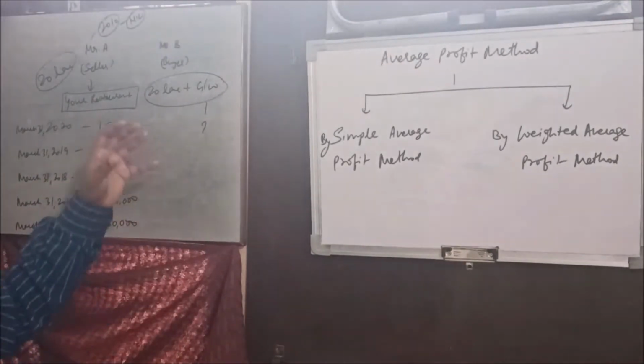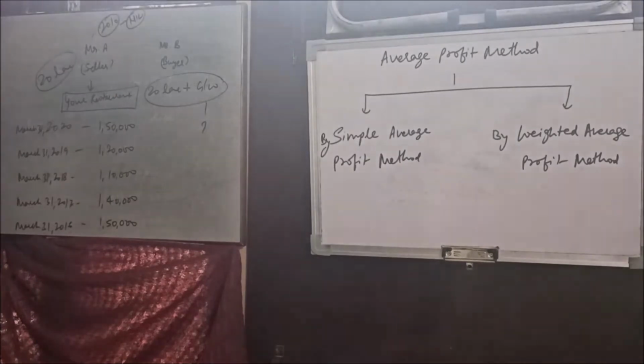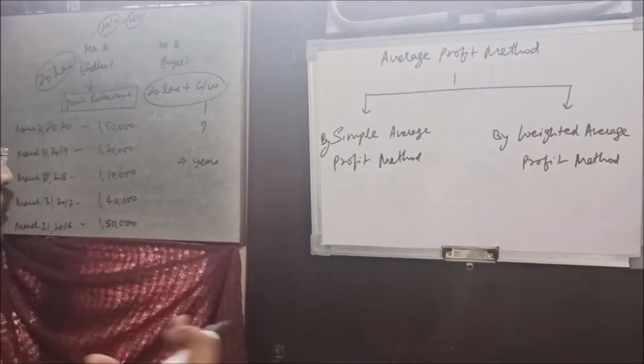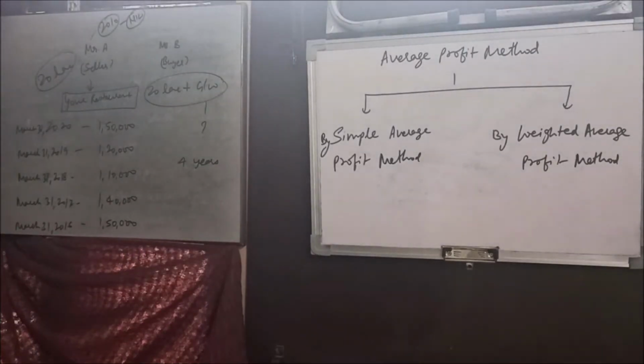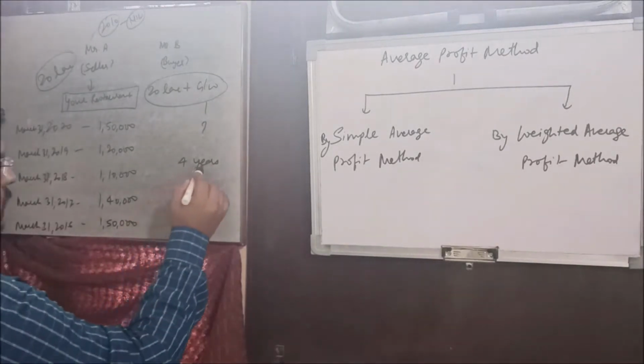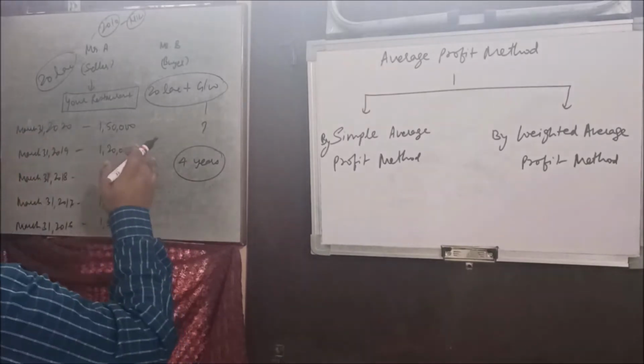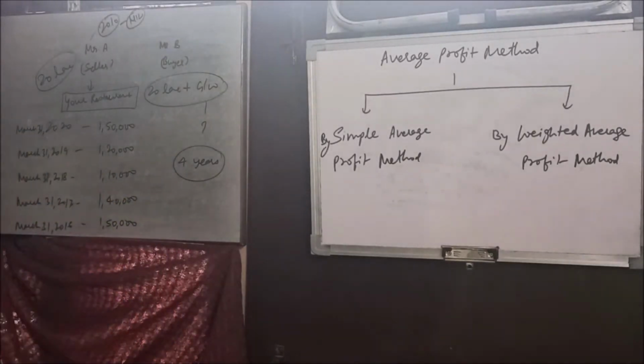So Mr. B thinks that, fine, you have given your efforts and you are earning this much amount of profit, but the name you have established, that is going to pay me only for next 4 years, not more than that. So A also says, okay fine, then it is decided that for 4 years I am going to take the benefit of your goodwill, right?